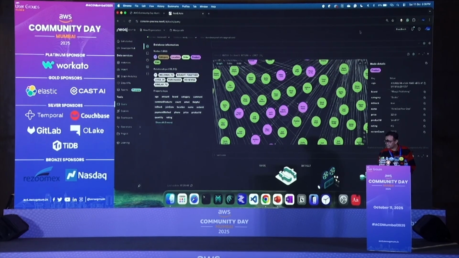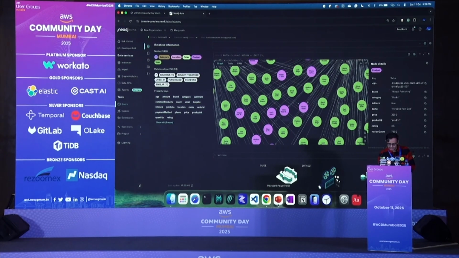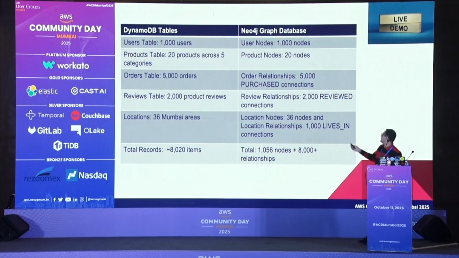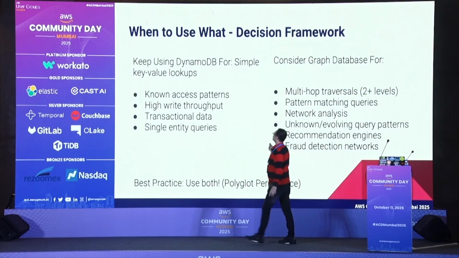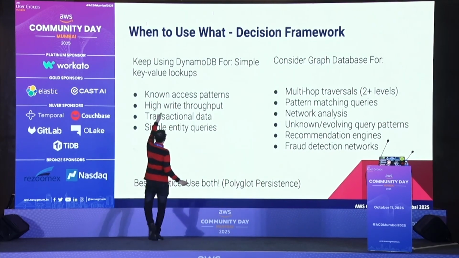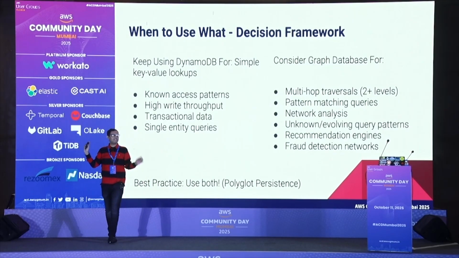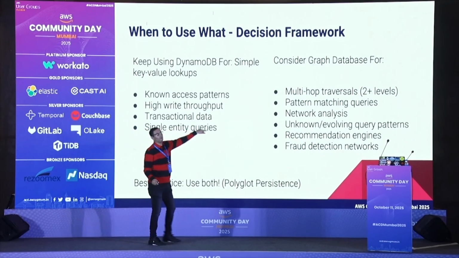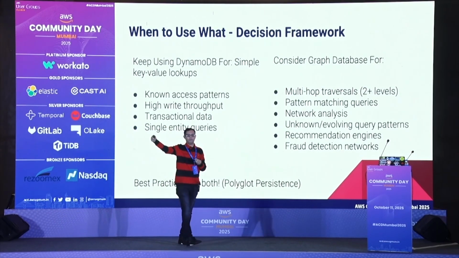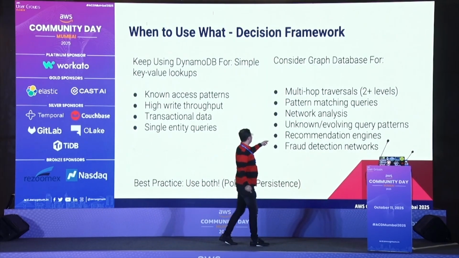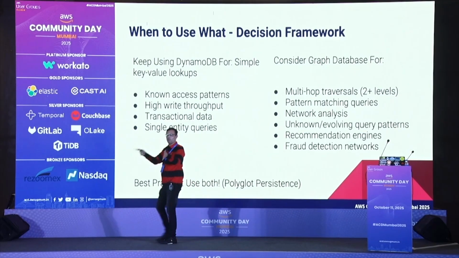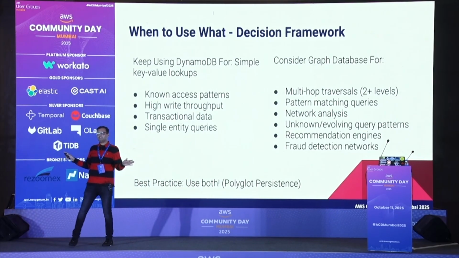Let me conclude, I still have 2 more minutes, I will conclude with my slides. Yeah, so as I said, this is what I used here. With this, what I am telling is keep using DynamoDB for simple key values. I am not telling you to replace DynamoDB, continue with it for known access patterns. And consider a graph database for multi-hop traversal when multiple hops are involved, and for pattern matching, network analysis, unknowns. For fraud detection and recommendation, best practice is to use both. Use both and you will get an effective solution.